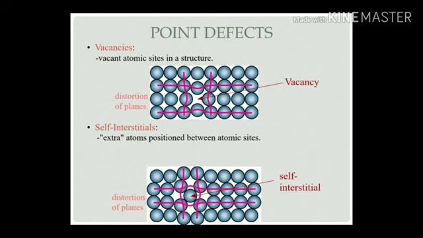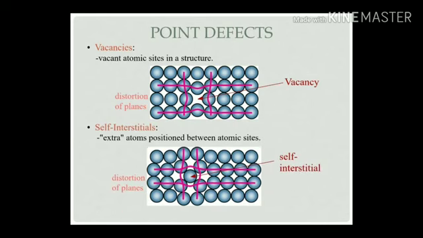Second one, self-interstitial. So one extra atom is positioned in between the perfectly ordered structure. As the figure shows, one extra atom occupies space in the perfectly ordered structure, and it also makes a defect, or you can say an imperfection, in the perfectly ordered structure. So that represents an imperfection in solids, and by the addition of one extra atom, it is called a self-interstitial kind of point defect.